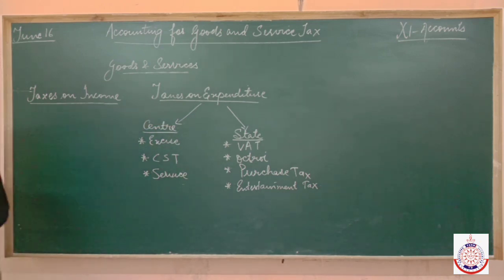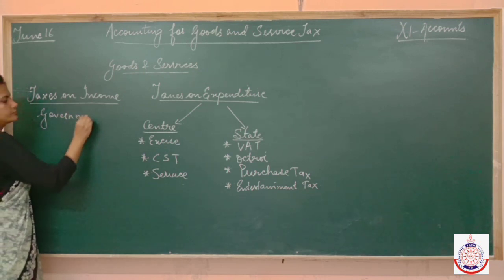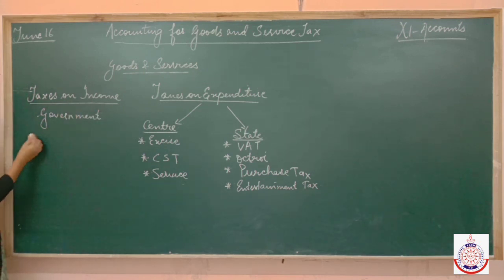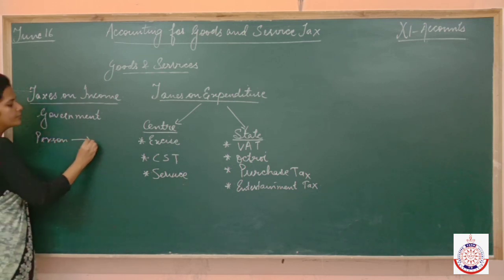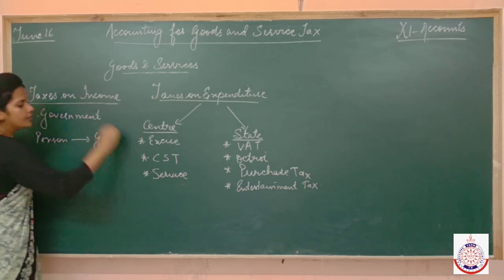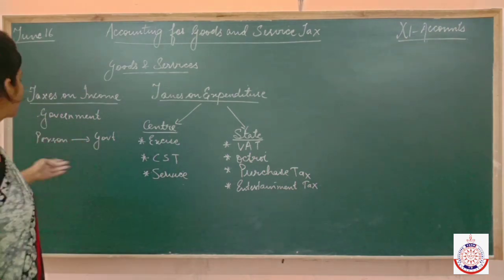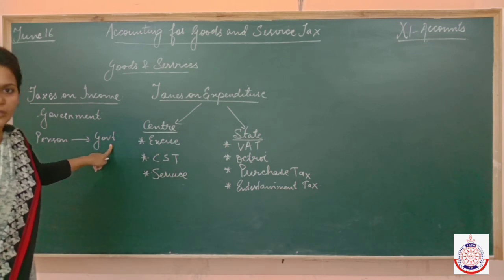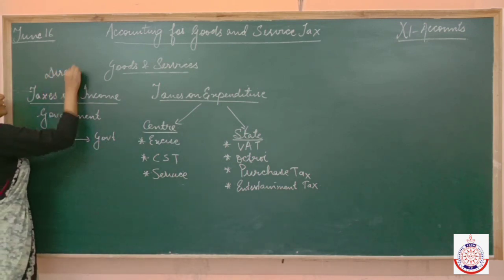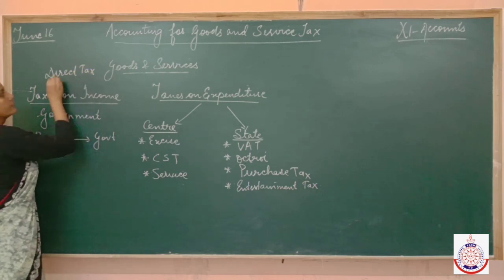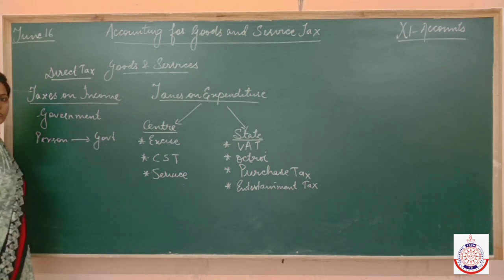Taxes on income we pay directly to the government. If I am getting some income, then I have to pay tax on my income, but directly to the government. Such taxes are known as direct tax, which a person who is earning the income is directly paying to the government.